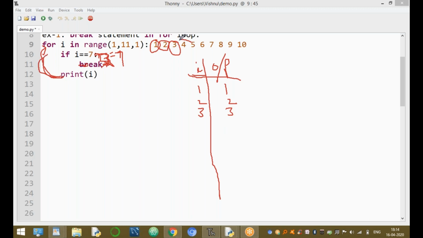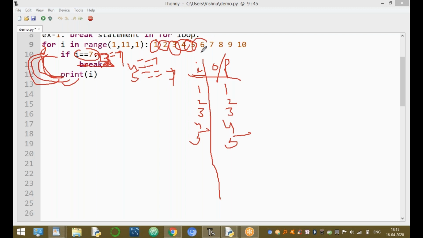Again, the control goes back. i value equal to 4. 4 equal to 7, the condition returns false, so the break statement is not executed. The next statement is executed, print of i, printing the value on the screen. Again, the control goes back. Next i equal to 5. If 5 equal to 7, the condition is false, so print the value of i. Again, go back. i equal to 6. 6 equal to 7, the condition returns false, then print of i is executed.